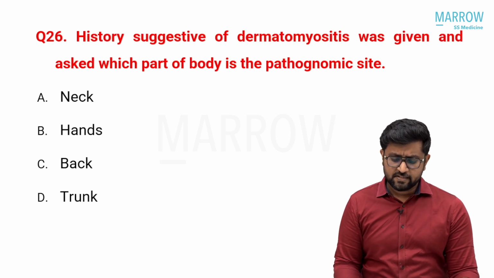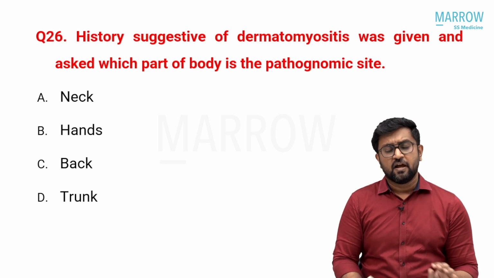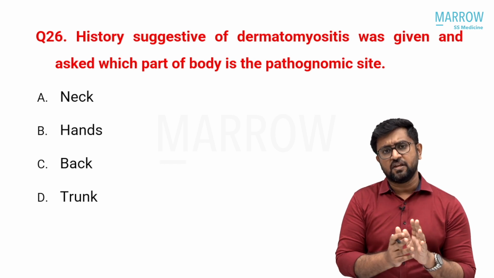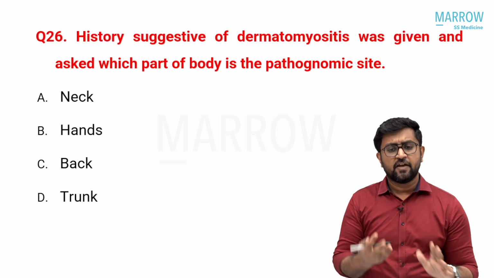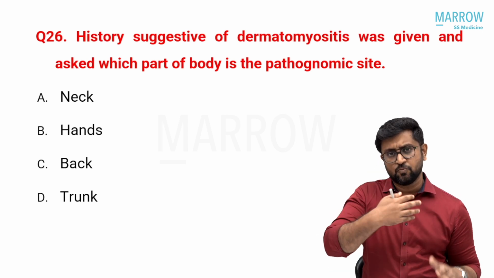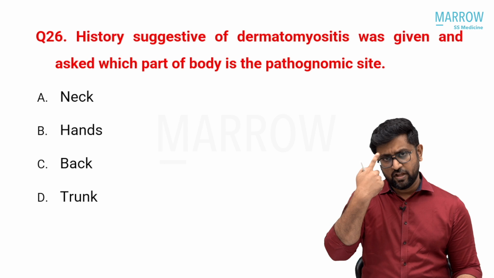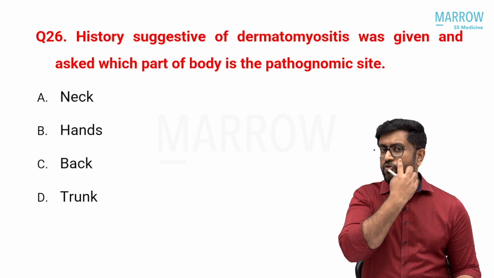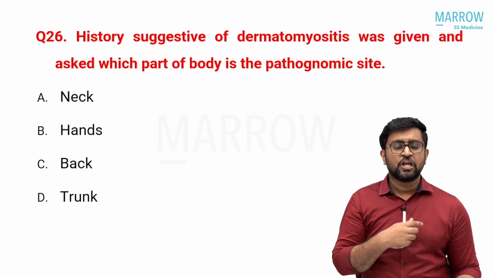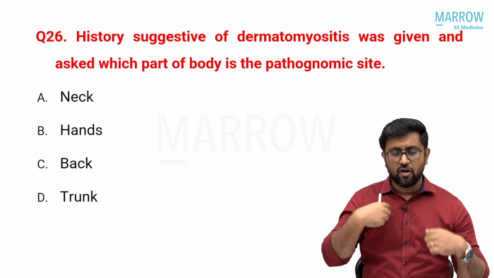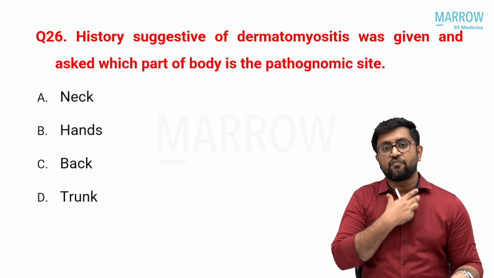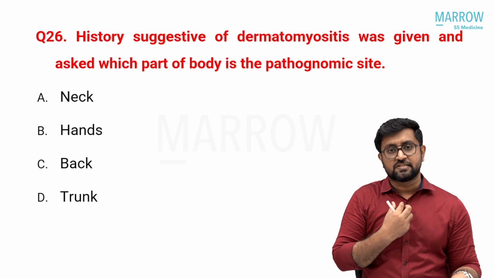Next, history suggestive of dermatomyositis is given, and I don't know the exact history or which rash they showed. You can have a heliotropic rash around the eyes, which is more pathognomonic. Then you have a butterfly rash around the cheeks. Then you have a shawl sign over the posterior part of the neck where you wear a shawl, and the V sign in front of the neck, that is the anterior chest.